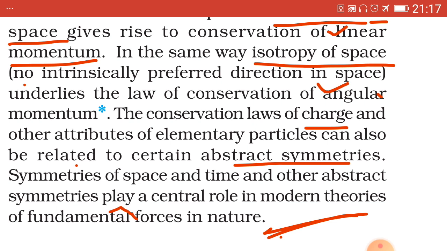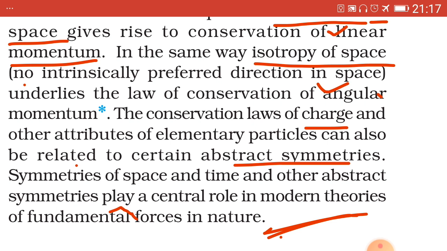Next, question number 3, the force acting between neutron and proton within the nucleus is called dash. Question number 4, dash and dash particles are emitted during the beta decay from the nucleus.